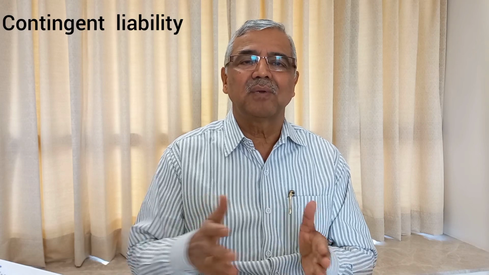Similarly, how much amount I will have to pay is also uncertain. Because if my friend pays a part of it, then naturally I will be required to pay only the balance. So both the things are uncertain. Happening, that is occurrence of the liability, is uncertain, and the amount of it is also uncertain. This is called a contingent liability.